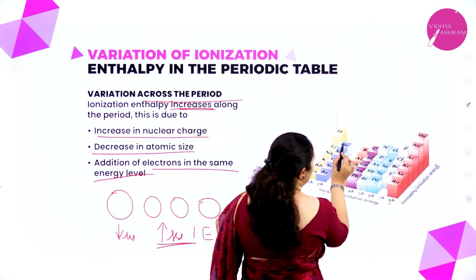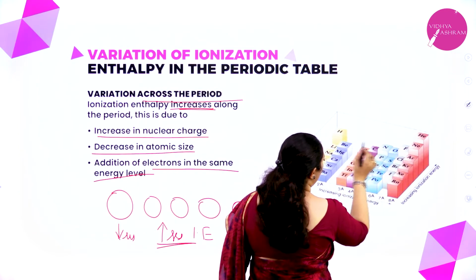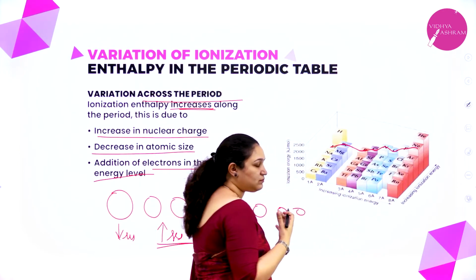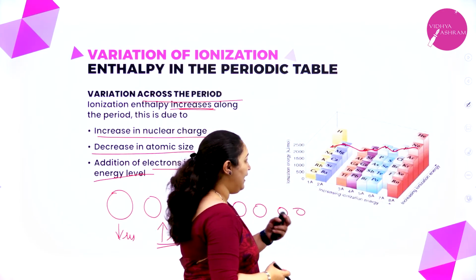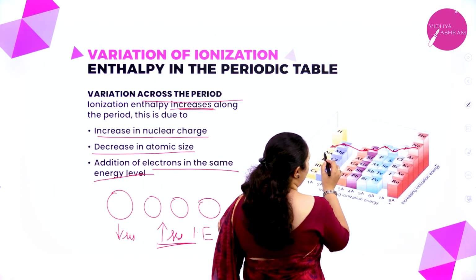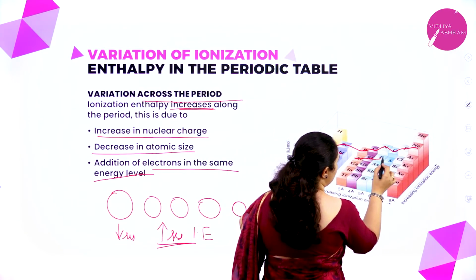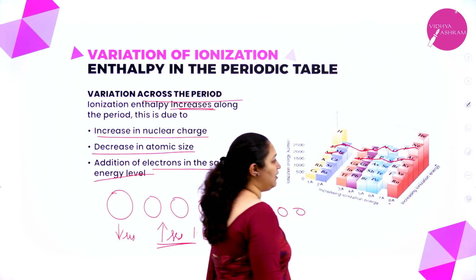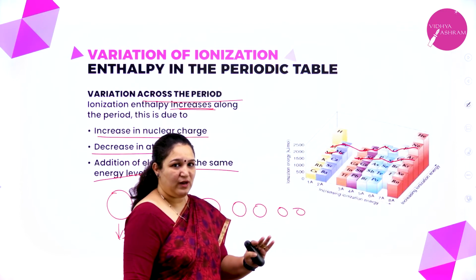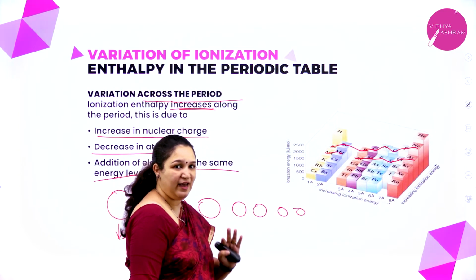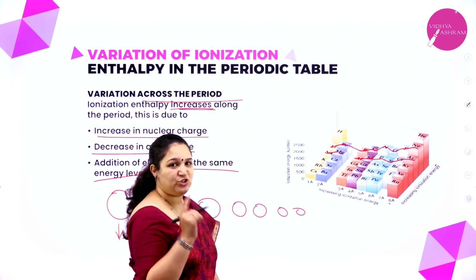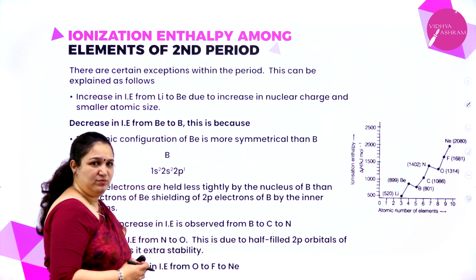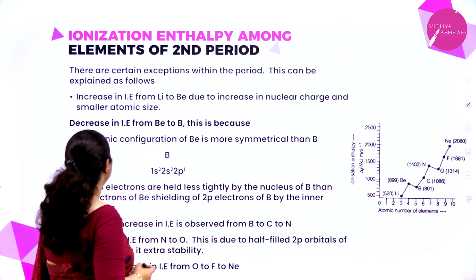Helium is much more. Lithium, beryllium, boron, carbon, nitrogen, oxygen, fluorine. Here you have a little variation. I'll talk about this variation. There are some exceptional cases here, and I'll explain what they are. But you see the third period, you have sodium, magnesium, then aluminium, silicon, phosphorus, sulfur, chlorine, argon, etc. So along the period, what should happen? The ionization enthalpy should increase. Now, I told you there are some exceptions, no? What are those exceptions? We'll see here.